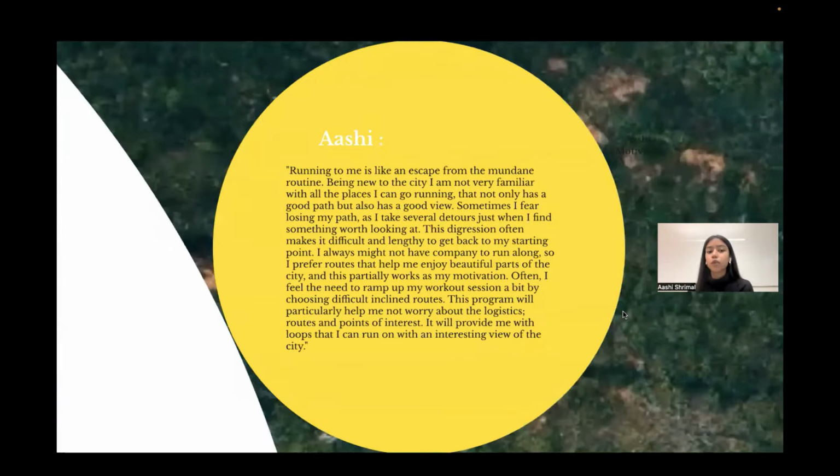This project is close to me and has a personal relevance as I really love running around the city, especially during summers. So sightseeing motivates me to go beyond my current running threshold. And at the end, I feel extremely refreshed. And it's like an escape from my mundane routine.